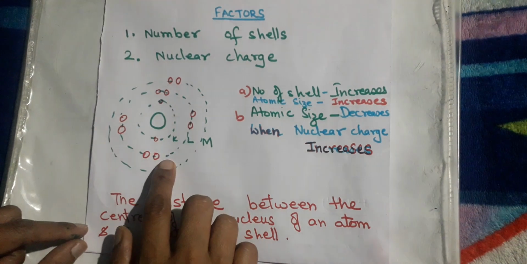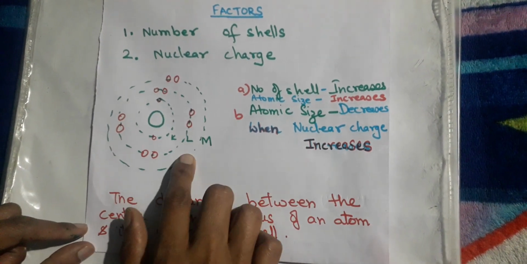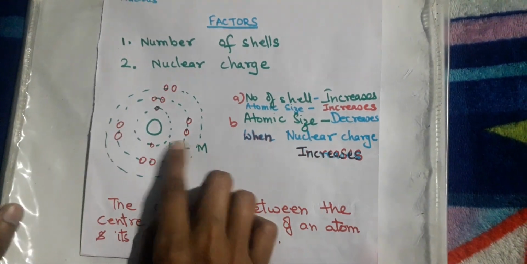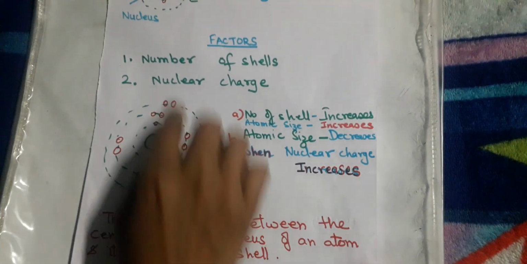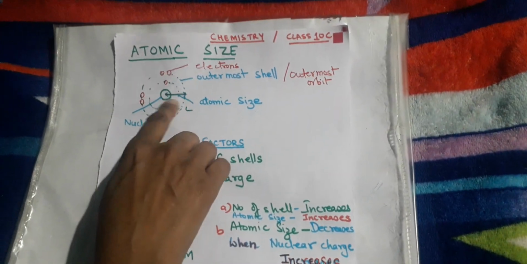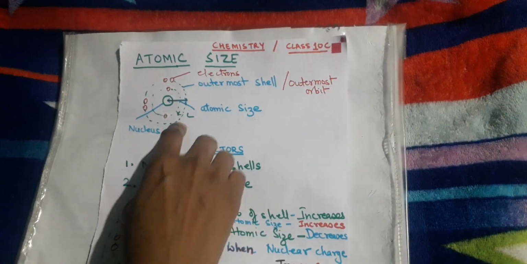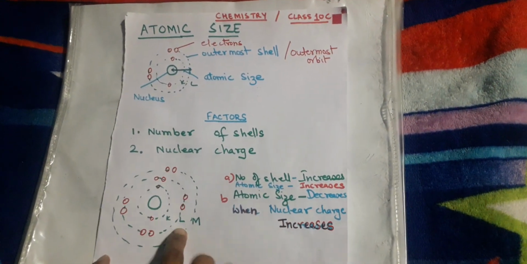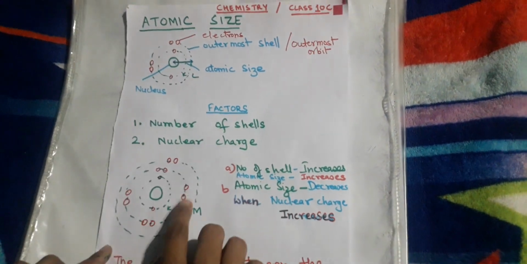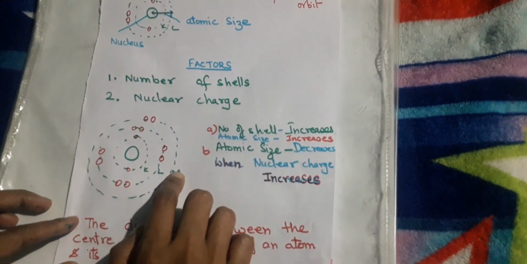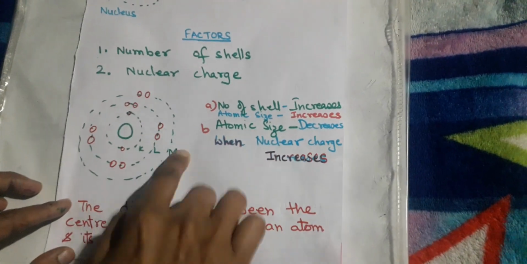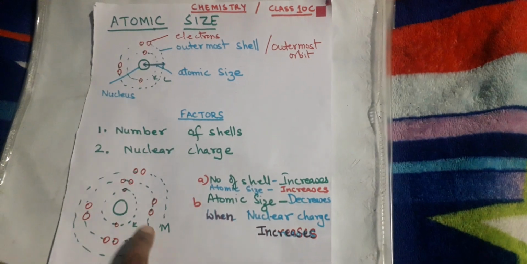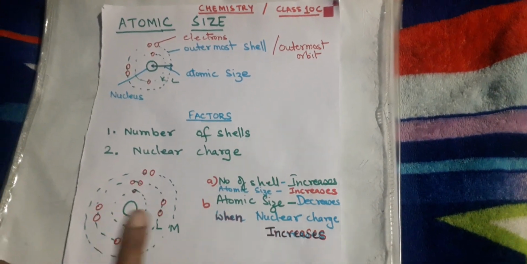I've made one more diagram. In this you can see a greater number of shells. If I ask you, see this diagram over here, how many shells are there? 3. And above you can see, how many shells are there? 2. So by looking at both diagrams you can tell me, ma'am, this particular atom has more shells in comparison to the first one. So automatically you can tell that as the number of shells increases, the atomic size will be more for this atom in comparison to this atom. Fine. So the conclusion is, as the number of shells increases, the atomic size also increases.